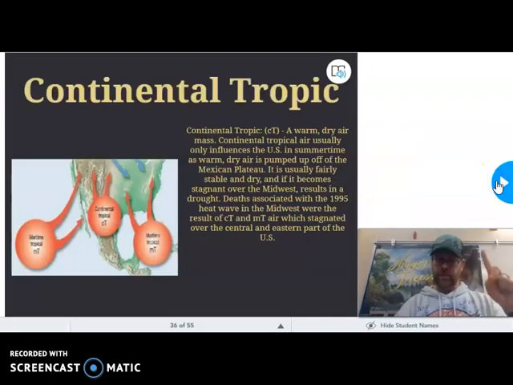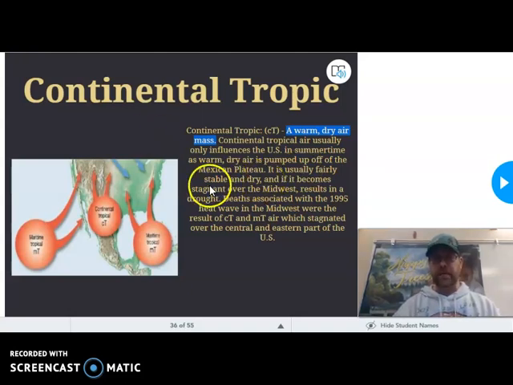Continental tropic. I'm thinking in my head, not even looking at the notes. Continental means it's over land. Tropic means it's hot. That means this is a hot, dry air mass. And here we go. It's a warm, dry air mass. Continental tropic air does influence the U.S., but mostly in the summertime, because warm, dry air does come up from down south. We can have some other air come from down south, and typically that's going to be our maritime tropical, but then that has moisture in it, and that's some of the ways that we get those big snows if we have a snow in the winter, or we get a lot of heavy rains with the maritime tropic in the summers. But this is continental tropic. This is a warm, dry air.